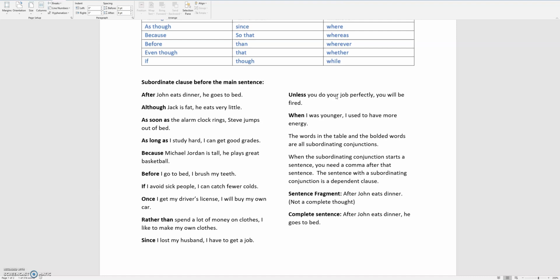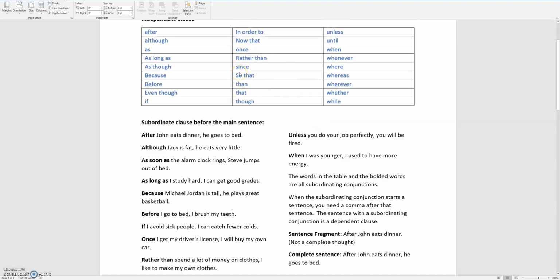And so the words in the table and the bolded words in these sentences are all subordinating conjunctions. So it pays to memorize these words so that every time you see these words in a sentence, you know that you have a complex sentence. And if these words come in the beginning of a sentence, you know to put a comma there. So here, when the subordinating conjunction starts a sentence, you need a comma after that clause.